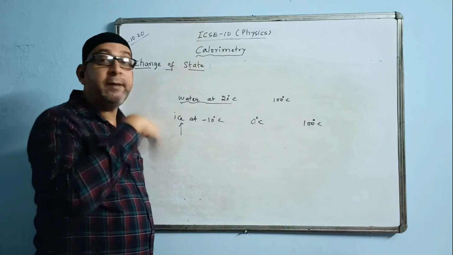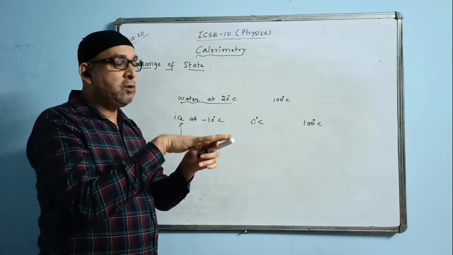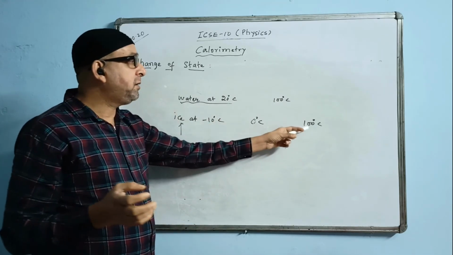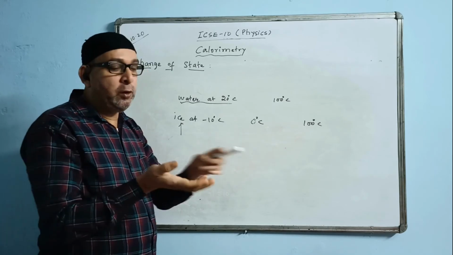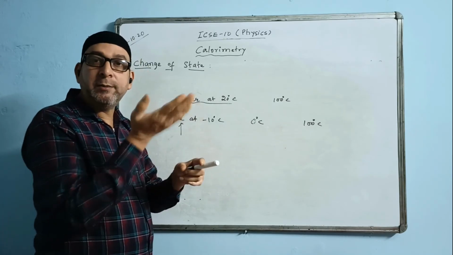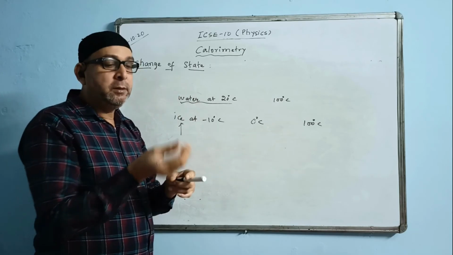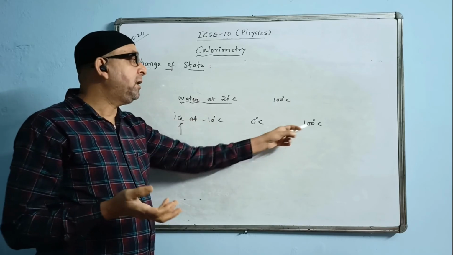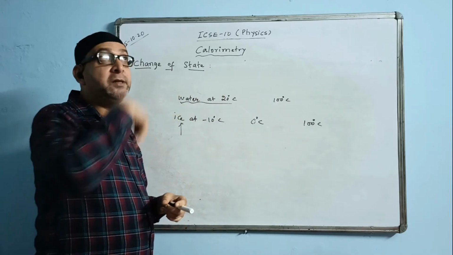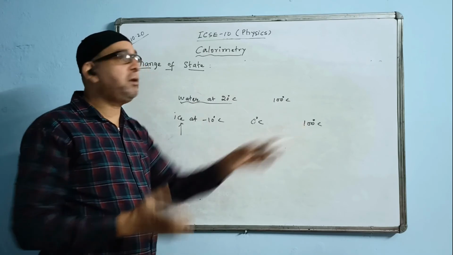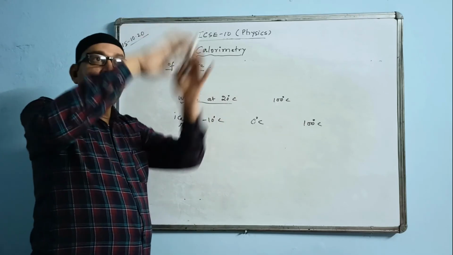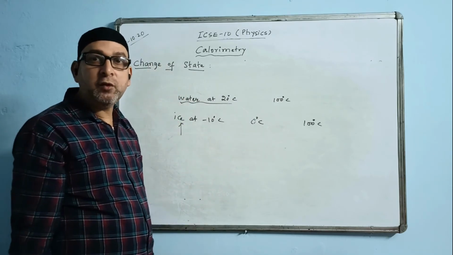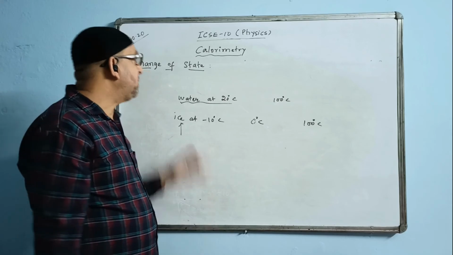Water will not change into vapor immediately. So temperature remains constant. It will keep on absorbing a large quantity of heat. Once it absorbs sufficient heat, then the water will slowly start changing into steam. Slowly, a little mass, then a little more mass, like that it will keep on changing till the entire water's mass changes into steam. After that, if you are keeping it in a closed container, then that steam's temperature can be changed further. That is called superheated steam.